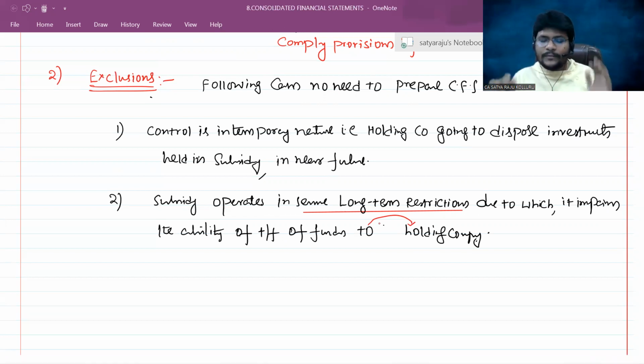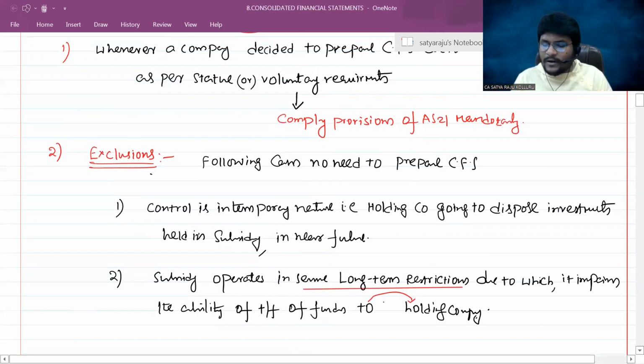Do you understand? Now here the exclusion is nothing but, in the following cases, no need to prepare CFS, or such subsidiary companies are not considered in the preparation of CFS.